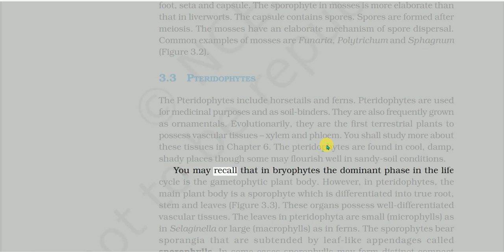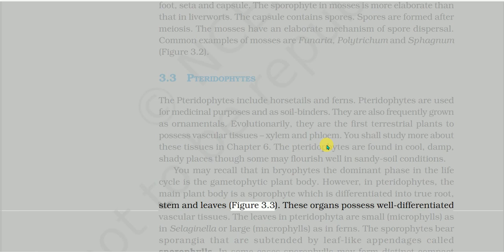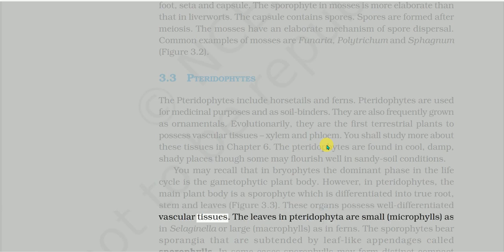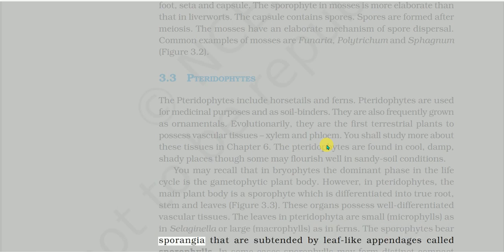You may recall that in bryophytes the dominant phase in the life cycle is the gametophytic plant body. However, in pteridophytes, the main plant body is a sporophyte, which is differentiated into true root, stem and leaves, figure 3.3. These organs possess well-differentiated vascular tissues. The leaves in Pteridophyta are small, microphylls, as in Selaginella, or large, macrophylls, as in ferns. The sporophytes bear sporangia that are subtended by leaf-like appendages called sporophylls.